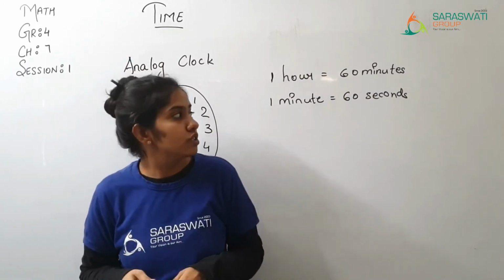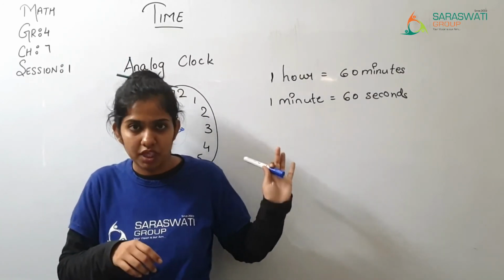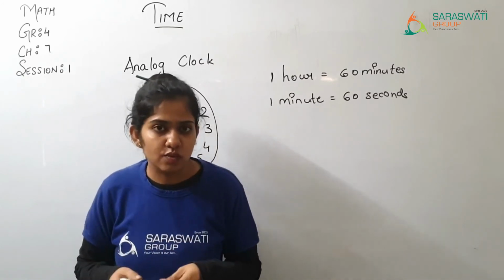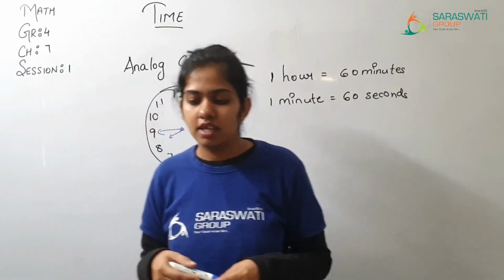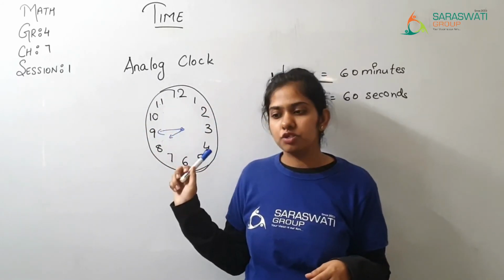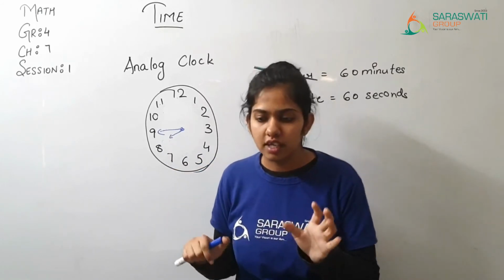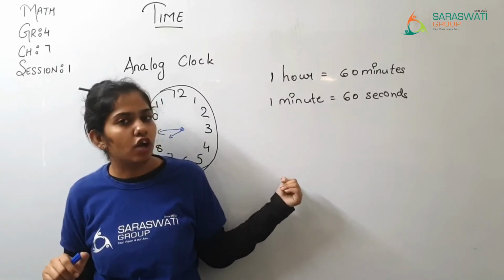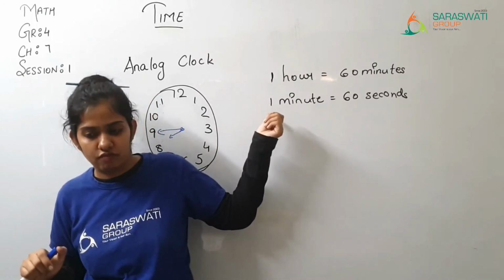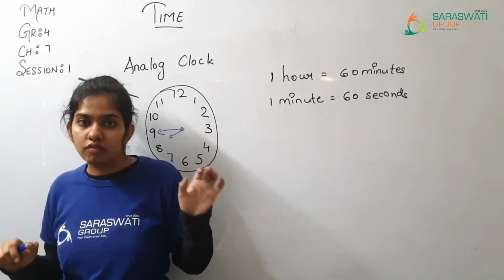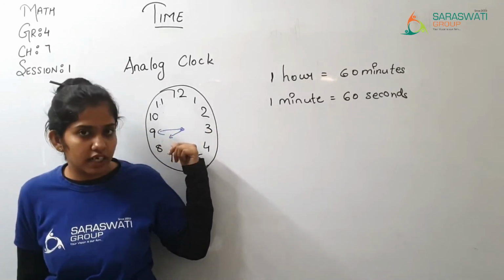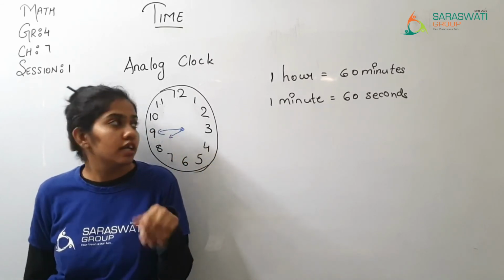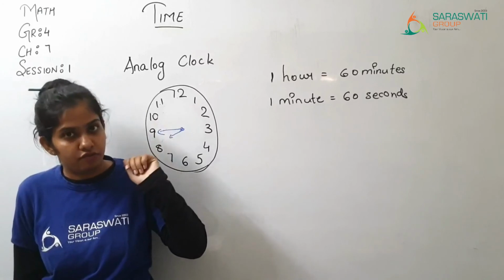And now related to this, what we have learned over here, the timings that I am going to give you in the exercise, I will give you in an exercise in the worksheet. That means you will be given a clock and you have to show the time, say it is 8 o'clock. Then how will you show the time 8 o'clock? The small hand on 8 and the big hand on 12. Then 8:45, the small hand between 8 and 9 and the big hand is on 9. Then exactly 12 o'clock, then both the hands on 12.